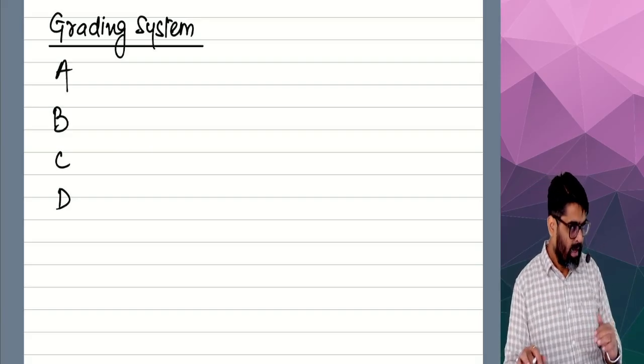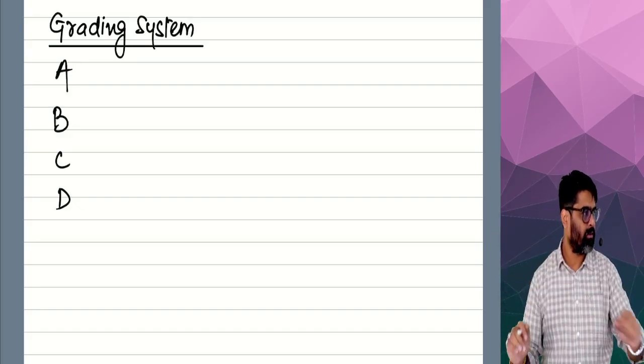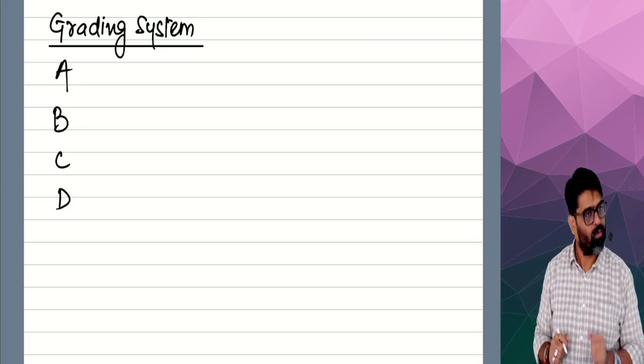Now all my employees will be classified in these 4 grades.